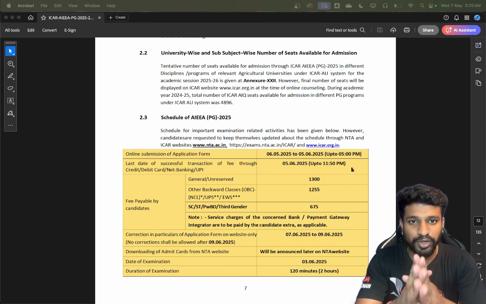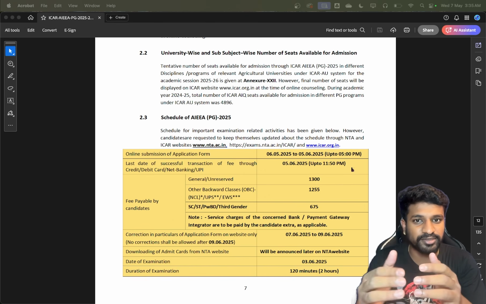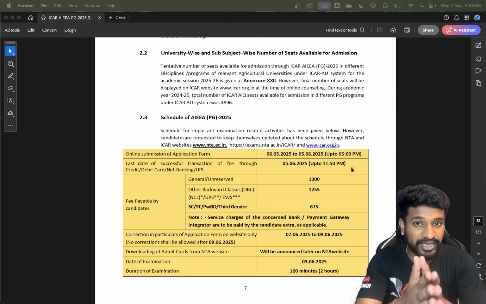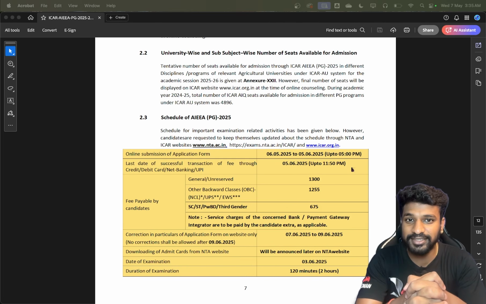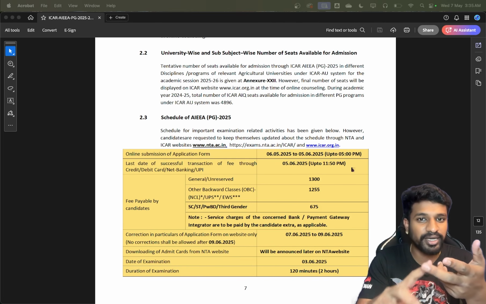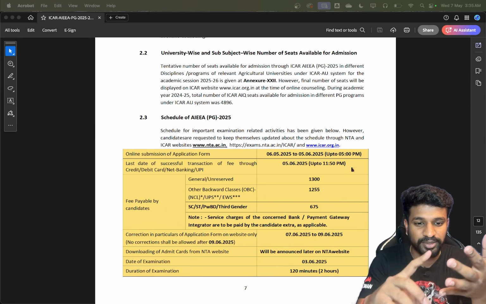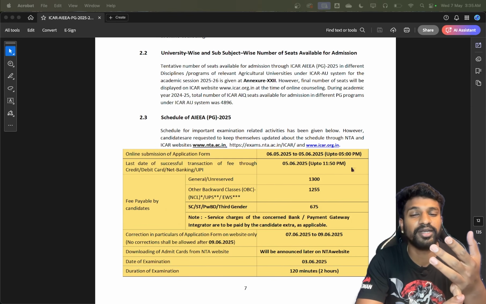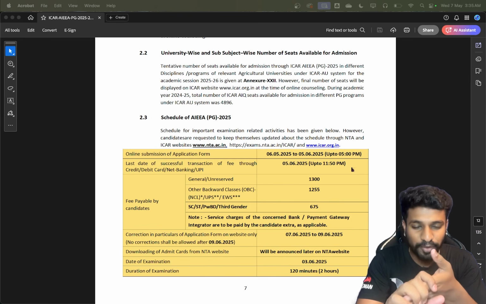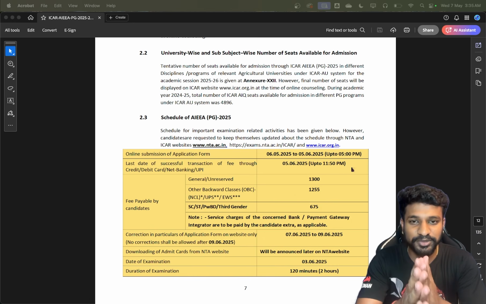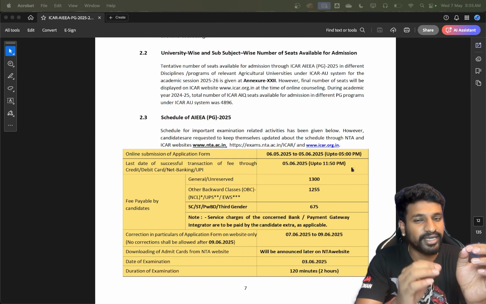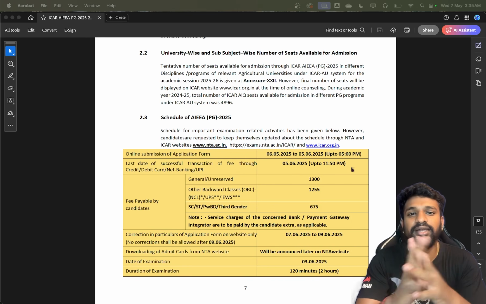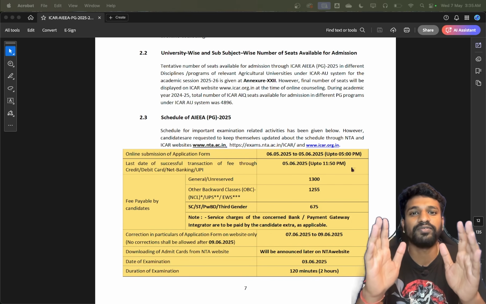If you do not do this, like if you are in a hurry and just filling out the application, and if you miss any details or if any information is incorrect, at later stages, during your counseling, getting your admit card, getting your results or getting your admissions, you have to face so many problems. So in order to avoid these things, I would suggest you please watch the complete video with patience, so that you understand each and every step, and only then apply for this exam if you are applying for the very first time.